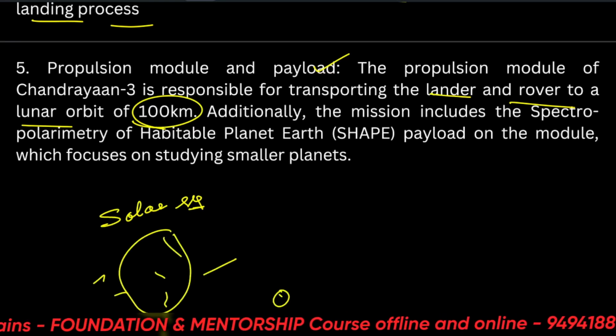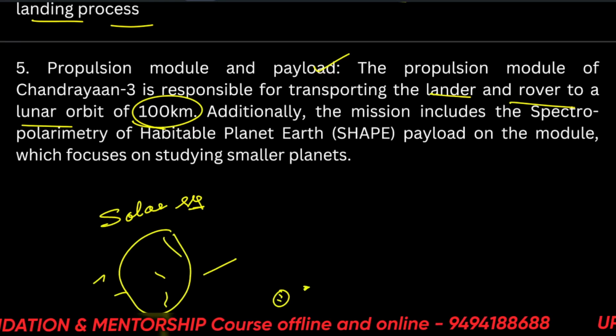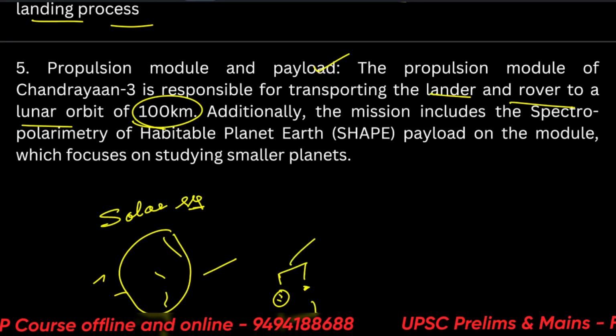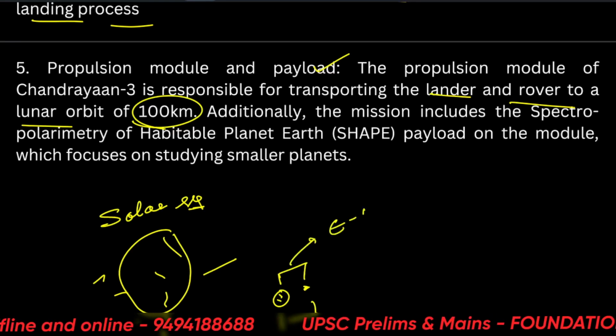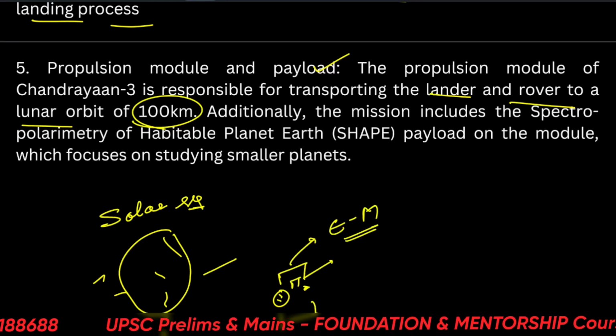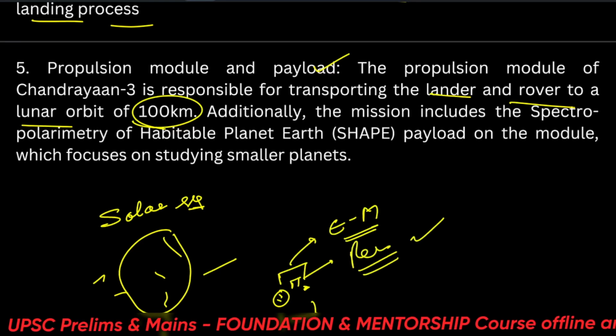Alright, one is Earth and one is Moon. So this you must read. There is enough distance between Earth and Moon that all of the remaining planets can fit between them. Alright, this is a fact.